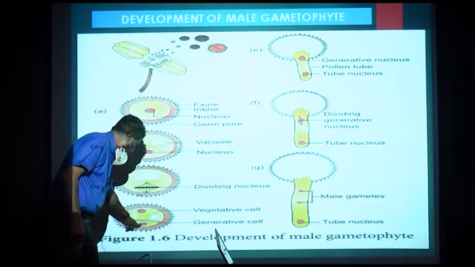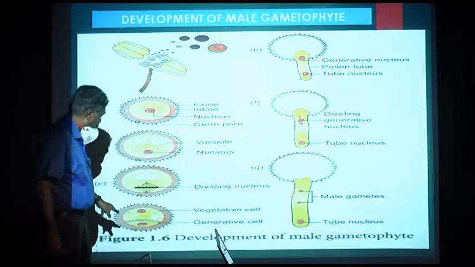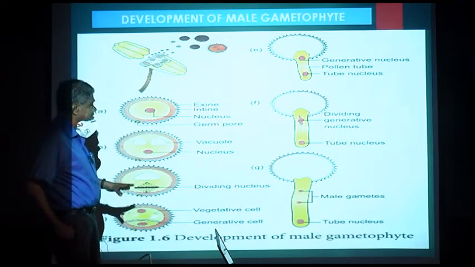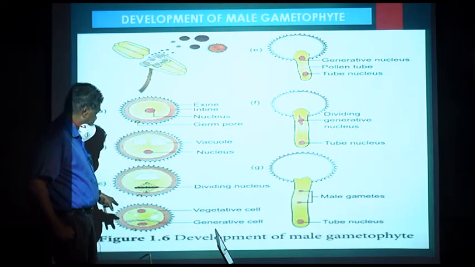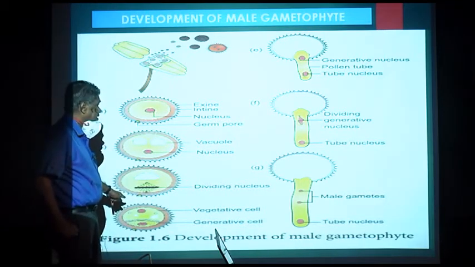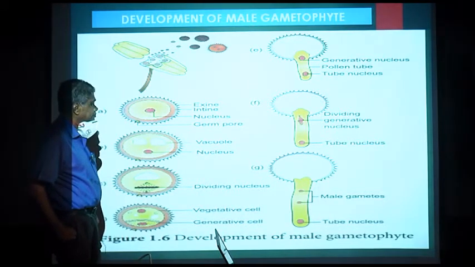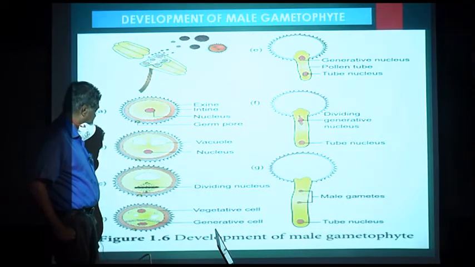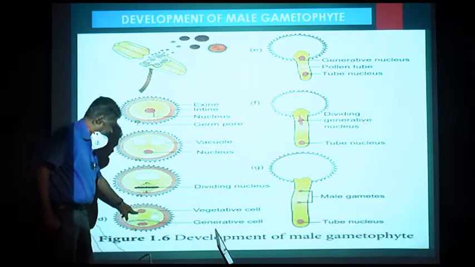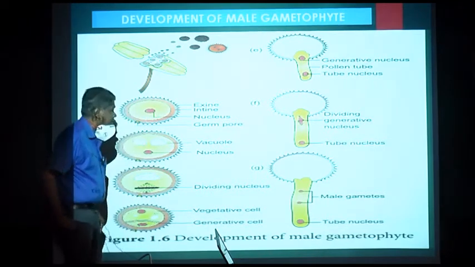Now this is one nucleus and this is another nucleus. It forms 2 cells, one small cell and one large cell. The small cell is called generative cell and the large cell is called vegetative cell. This is vegetative cell and this is generative cell. This is vegetative, this is generative.